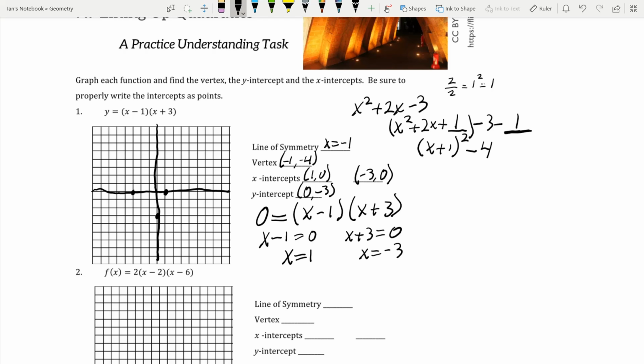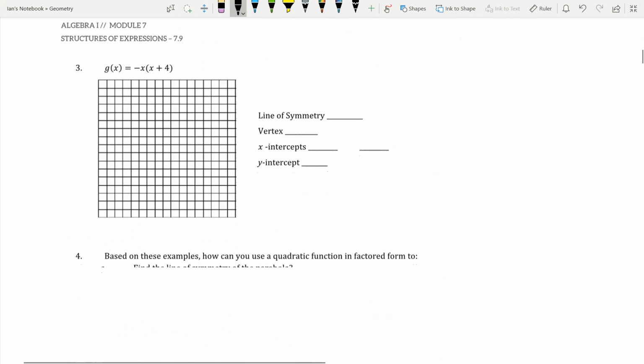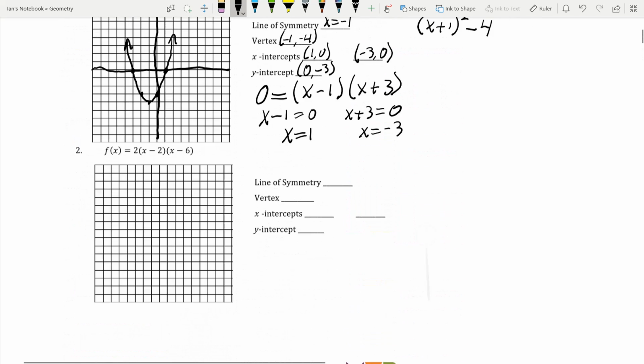So we're going to go down here to negative 1, negative 4. And remember, guys, these are symmetric. So we're going to make one side look just like the other. And that's all we have to do for these, guys. I'll do one more of these, and then I'm going to have you guys finish out number 3 by yourselves.